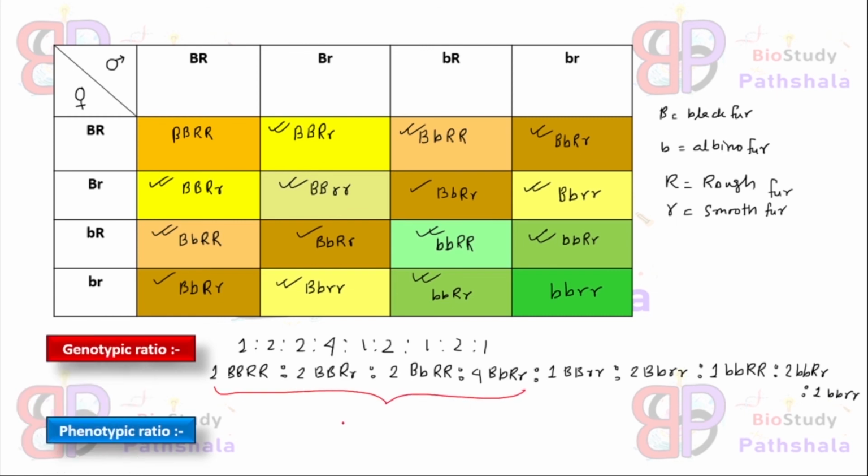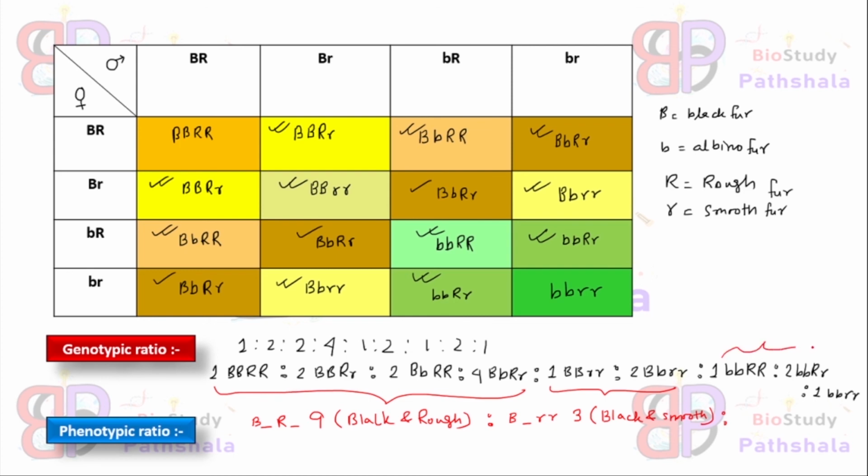These 4 genotypes, that means capital B dash, capital R dash, that means 9 progenies will show black and rough fur, right? Next, these 3 progenies, that means with the genotype that is capital B dash, small r, shows 3 progenies with black but smooth fur, right?